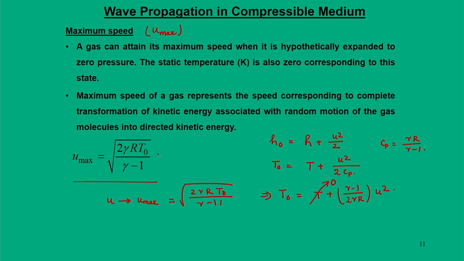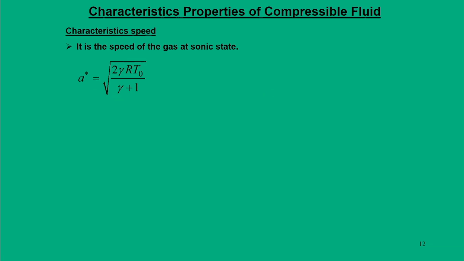So, this is how we get the maximum velocity for a given arbitrary velocity u. Again, we will talk about a characteristic speed. As I mentioned, the characteristic speed is nothing but the speed of the gas when it is at the sonic state. Again, we can find these expressions using the energy equation.